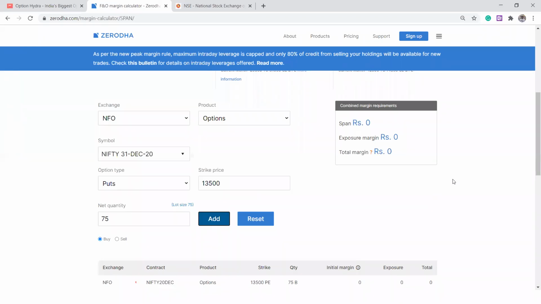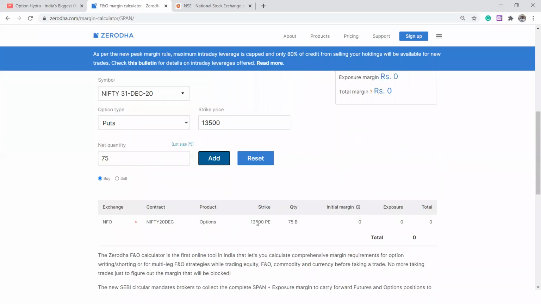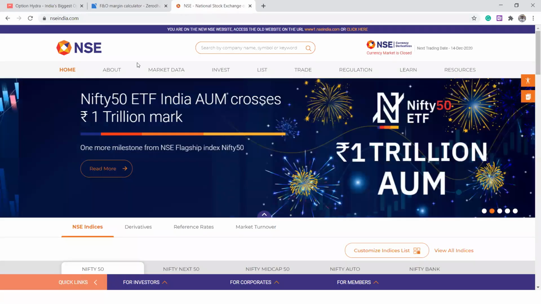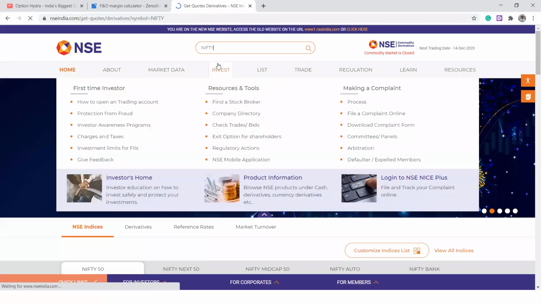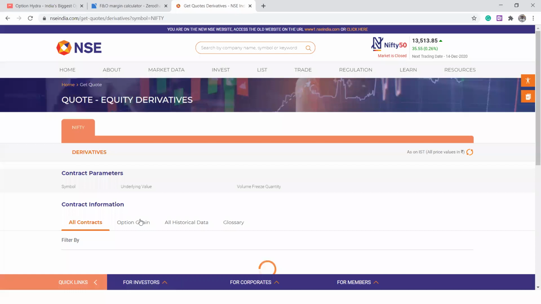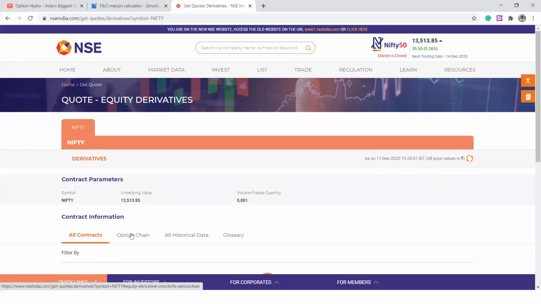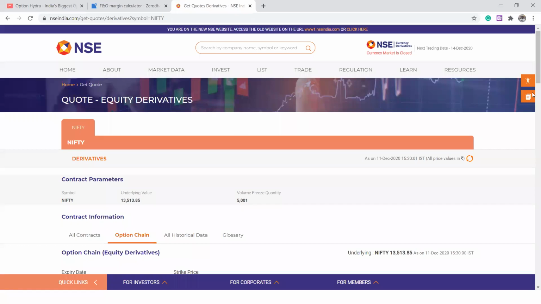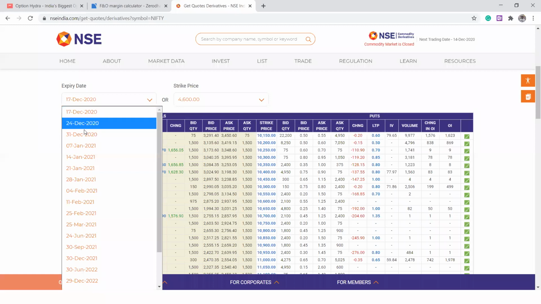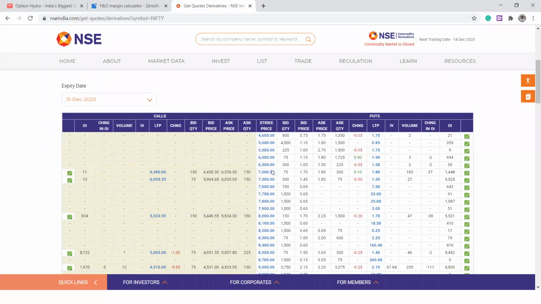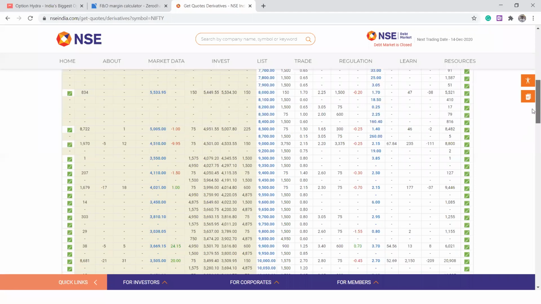If you are buying this particular option, it will definitely have a premium. Let's see what the premium is right now. What I'll do is go and type Nifty here, Nifty in derivatives. I'll go to the option chain from the NSE India portal. One thing is that this new environment is a bit slow when it comes to loading the option chain. From here, I'll select the expiry as 31st December.